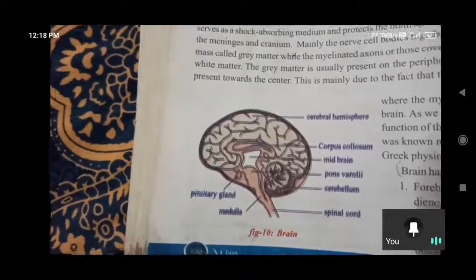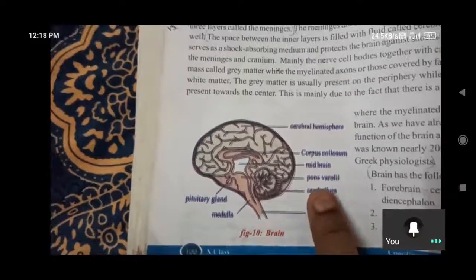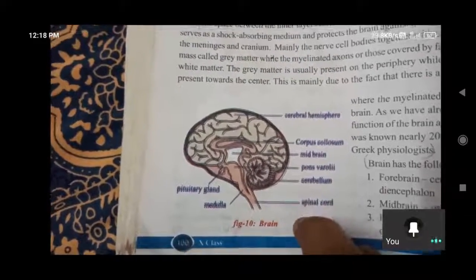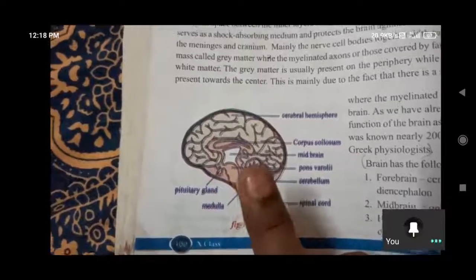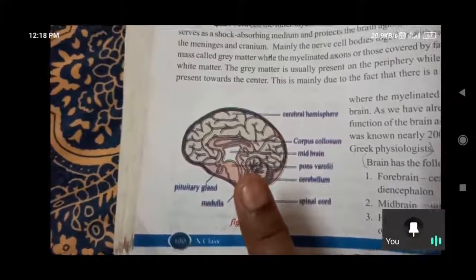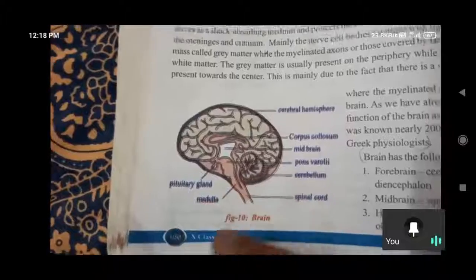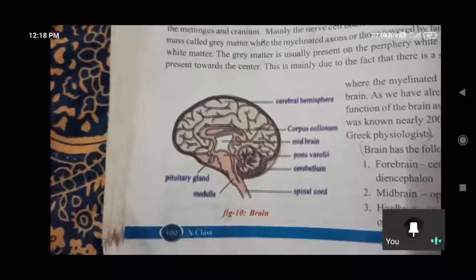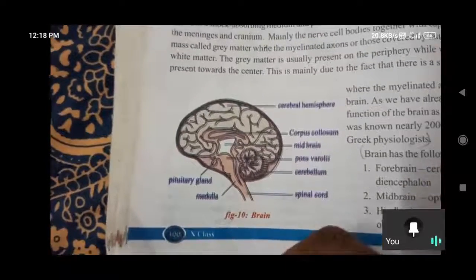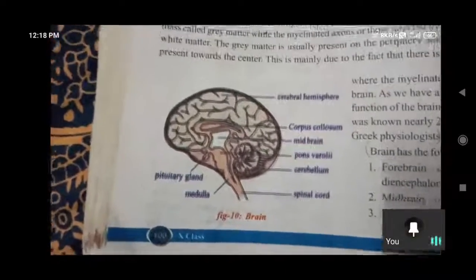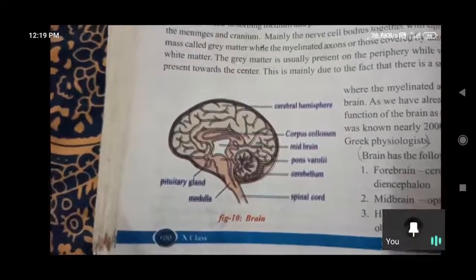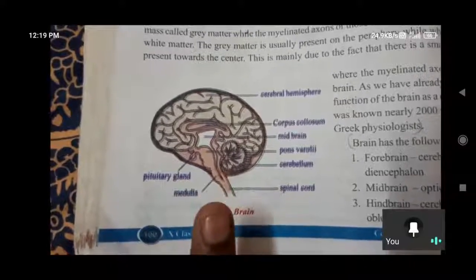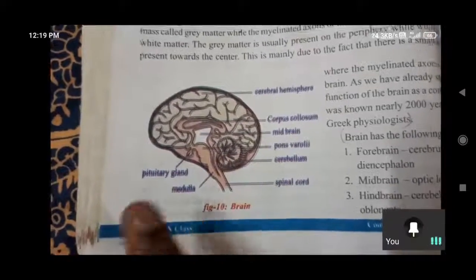So like that. And the pons varoli, here they have given a pons varoli. So this is like a bridge, Nana. Bridge of Varolius. So this allows the control of breathing, communication between the parts of the brain. Sensations such as hearing, taste, which controls all the parts of the brain. In that breathing, communication lo parts ni control chesedi. That is that bridge. And it also carries signals from the forebrain to the cerebellum, and the cerebellum also gives signals to the forebrain.